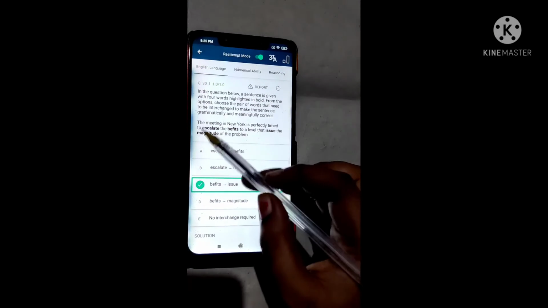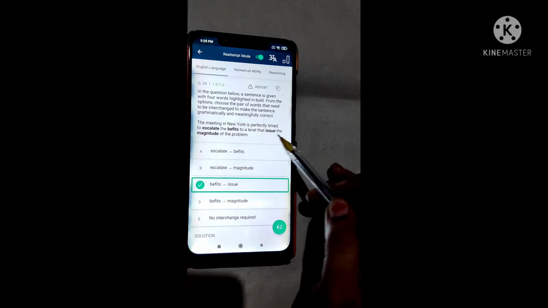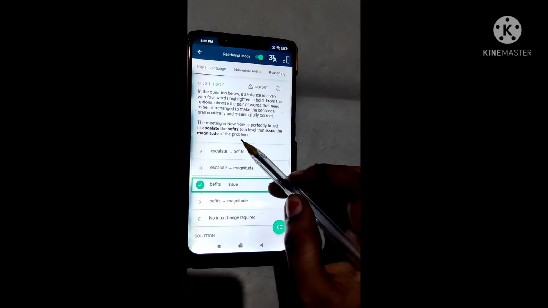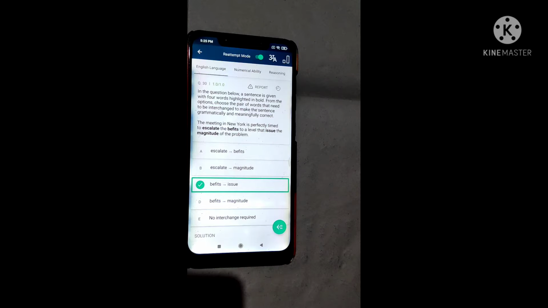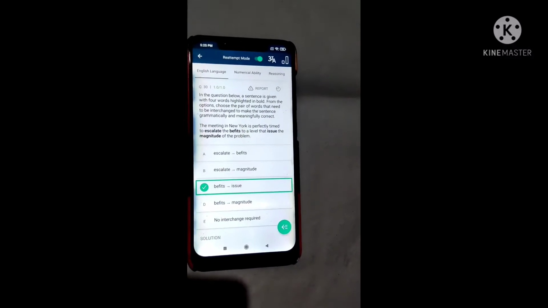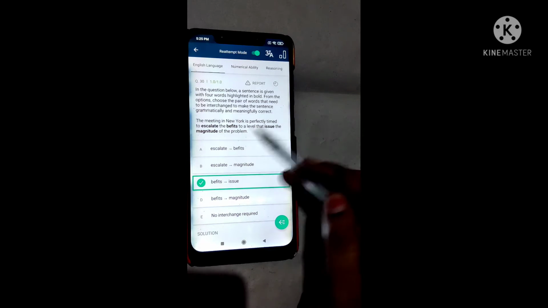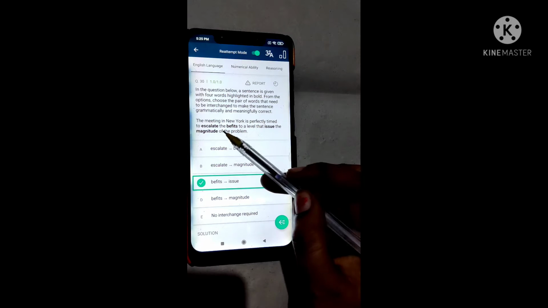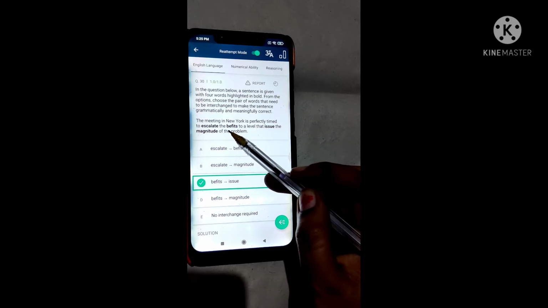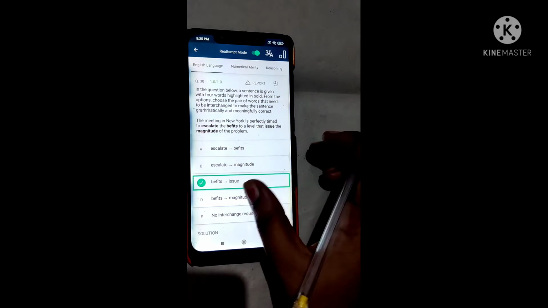I will discuss. In this question: the meeting in the New York is perfectly timed to escalate the benefits to a level that issue the magnitude of the problem. In this I put the option benefits interchange with issue, and also issue is interchange with benefits. It means two positions are interchanged, because the meeting in New York is perfectly timed to escalate is correct. The benefits to a level that, it's no sense of meaning. It means it was the issue of escalate. So the issue to a level that befits the magnitude of the problem. So that's why I put the option C.